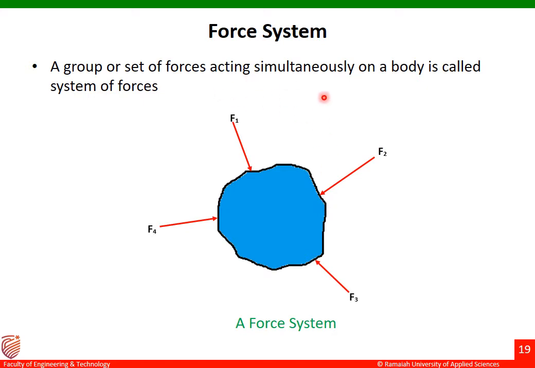This is very important: acting simultaneously on a body is called a system of forces. This is a group of forces, that is F1, F2, F3 and F4. These are the set of forces, or the group of forces, which are acting simultaneously on a body, called a system of forces.